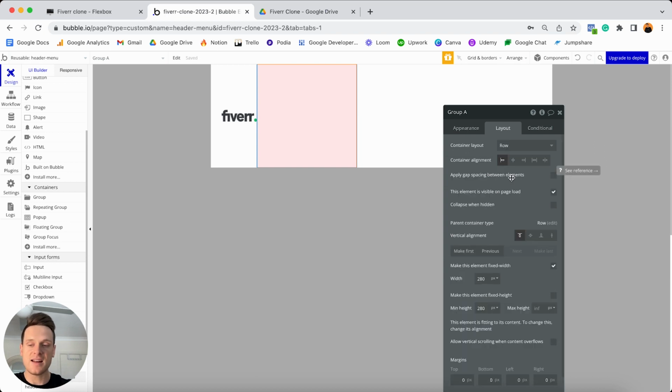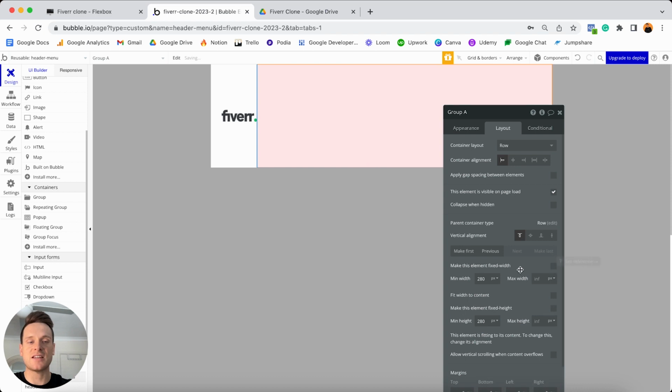The reason for that is because, of course, I'm going to be stacking a series of elements side by side here. So that means elements will be placed horizontally. For the width, I'm going to unselect that this should be a fixed width. I will set the minimum width as 0, leaving the maximum width as infinite. So now this group is going to take up as little or as much space as it possibly can inside of my overall reusable element.